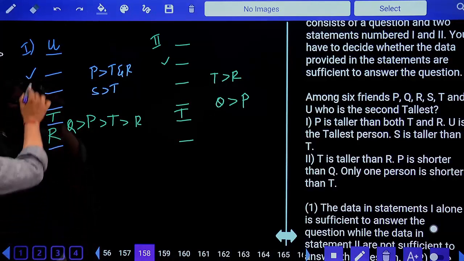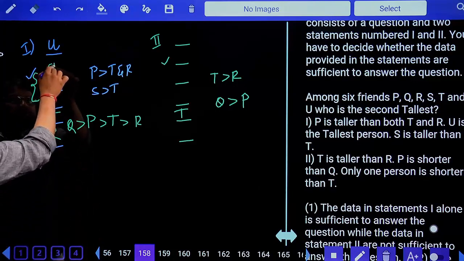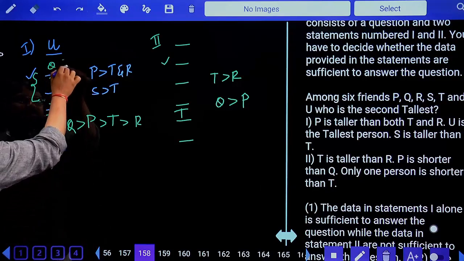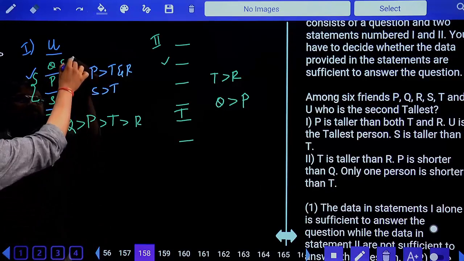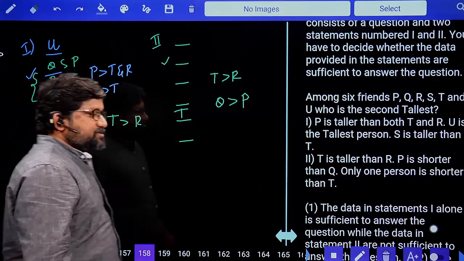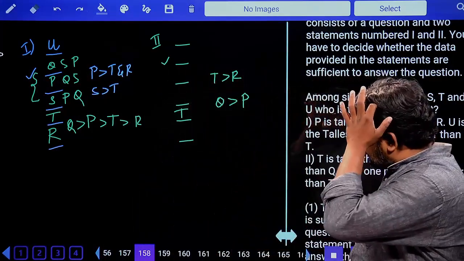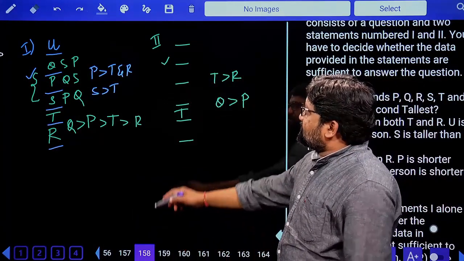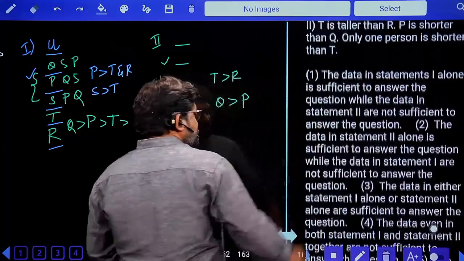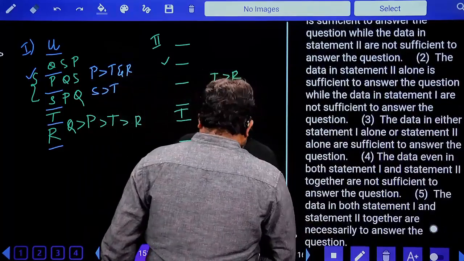What about these three persons? Q, P, S. Okay, S, Q, P, or S, Q. Many possibilities. So I won't get who is the second tallest. Impossible. So we won't get the answer by combining both 1 and 2 also. The data in statements 1 and 2 together is not sufficient to get the answer.